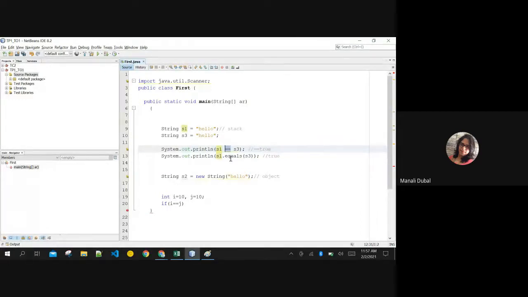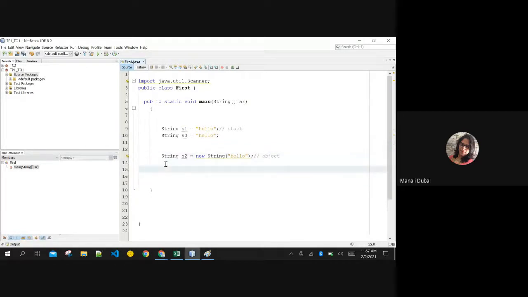Are you getting this? Yes, ma'am. Let me show the output now. I want to print one more statement. I don't want to cut that. I want to add one more statement here: S1 and S2, and S2 and S3. Sorry, S2 and S3.